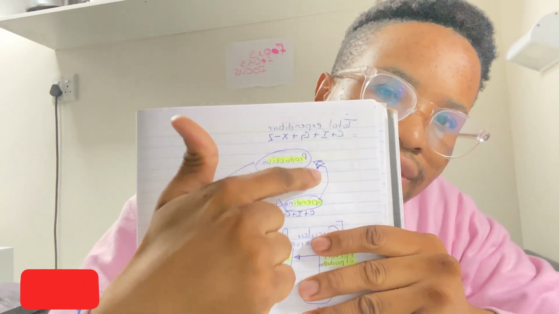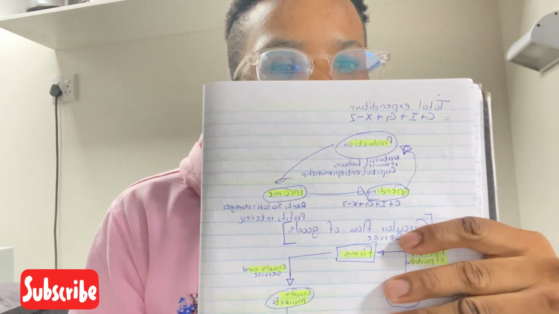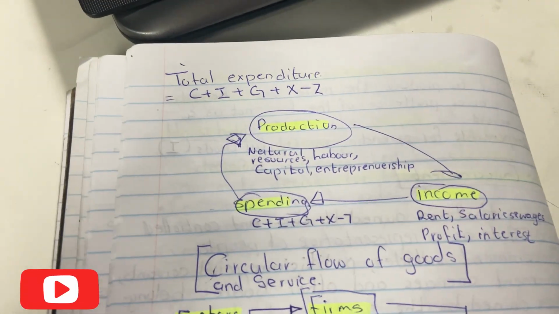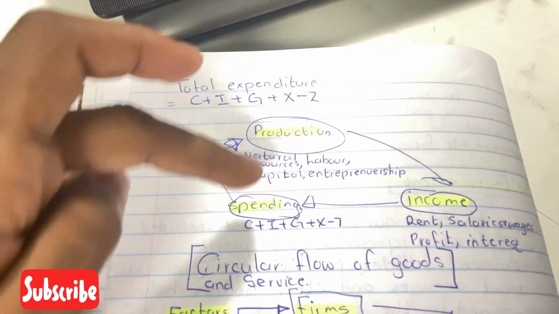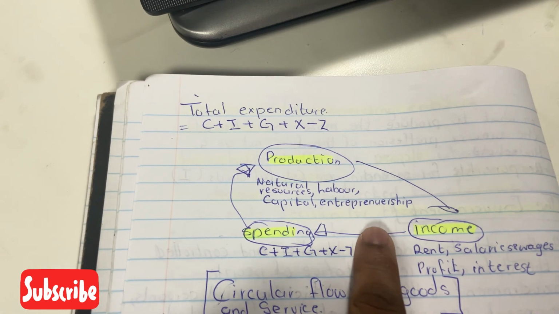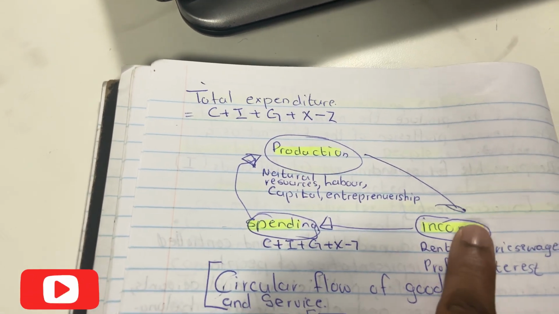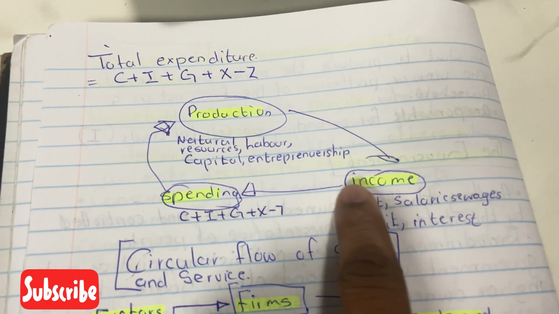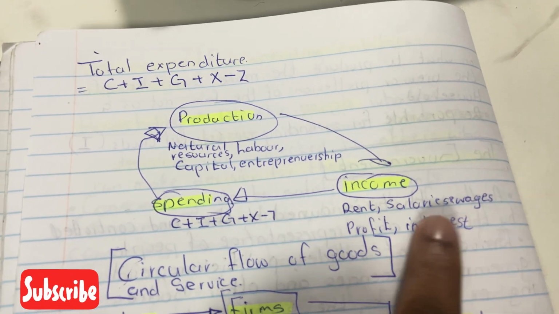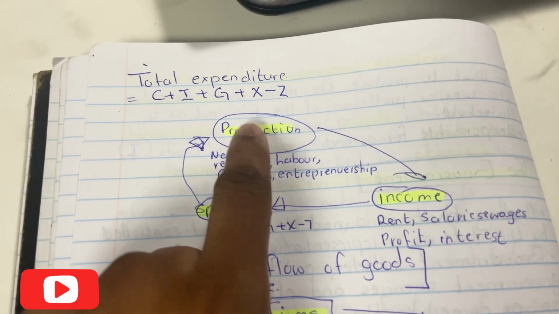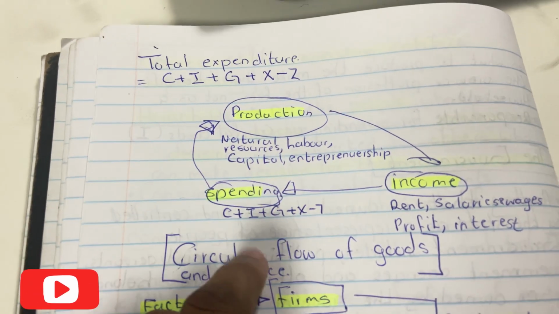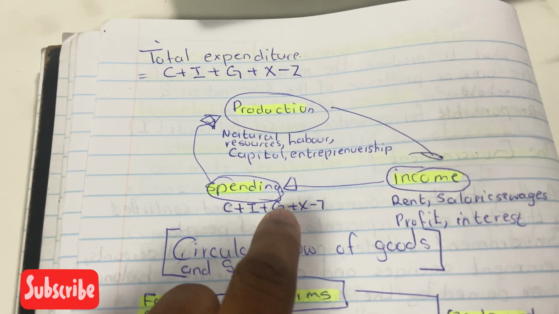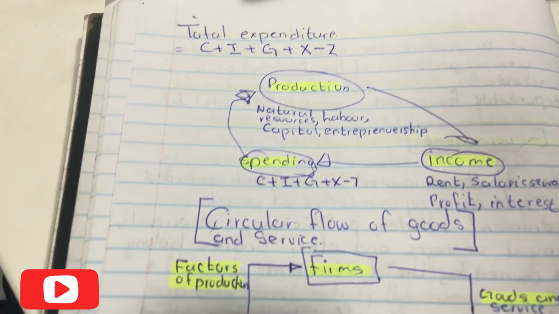You see this? It is a flow, right? So let me change the angle. What you have to know about chapter 3 is that there is production, spending, and income. Production creates income, and income causes spending, and all of these happen at the same time. Income includes rent, salaries and wages, profit, and interest, production includes the factors of production, and spending is consumer spending, government, firms, exports and imports, right?